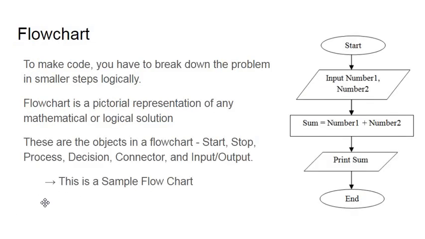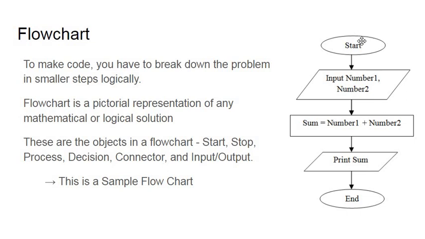Now, flowchart. A flowchart is basically an algorithm, but it helps you make your algorithm more organized. To make code, you have to break down the problem into smaller steps logically. A flowchart is a pictorial representation of any mathematical or logical solution. These are the objects in the flowchart: start, stop, process, decision, connector, and input-output.